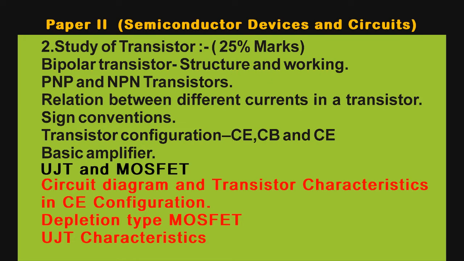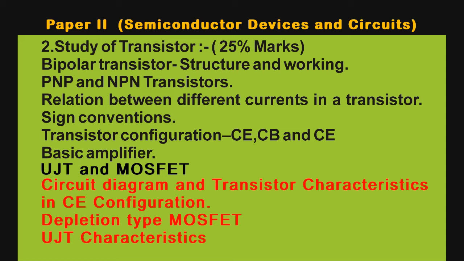Near about 25% of marks are given to this chapter, in which we have to study how transistors are made, and what the types are, like PNP and NPN. These transistors are called bipolar transistors. Their structure and working have to be studied in this topic. Then the various currents flowing in the transistor, such as emitter current, collector current, and base current. So we have to study the relationship between the currents of the transistor, and their sign conventions also. How the transistor is configured in various modes like common emitter, common base, common collector. That configuration has to be studied here.